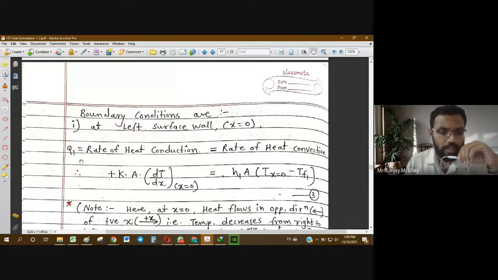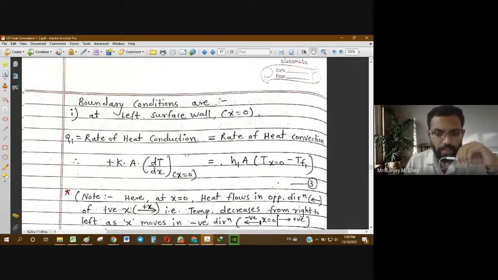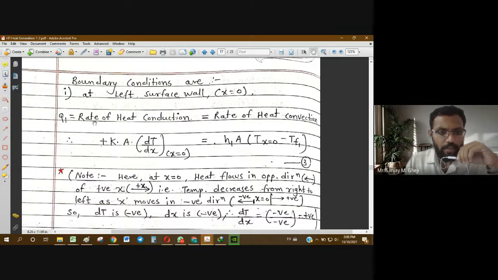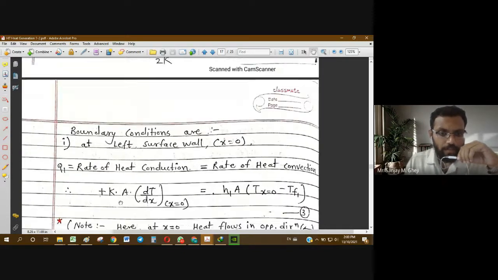So q1, the rate of heat conduction, will be equal to the rate of heat convection. We can equate both heat transfer rates as below. The rate of heat conduction is given by Fourier's law: minus kA dT by dx at x equal to 0.